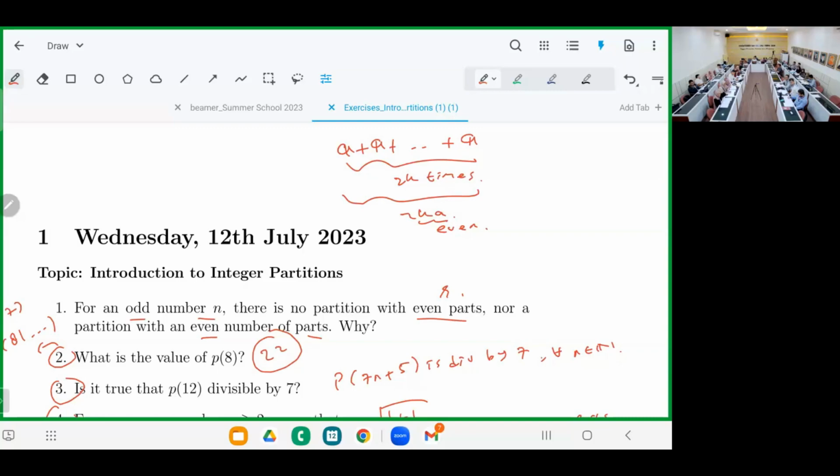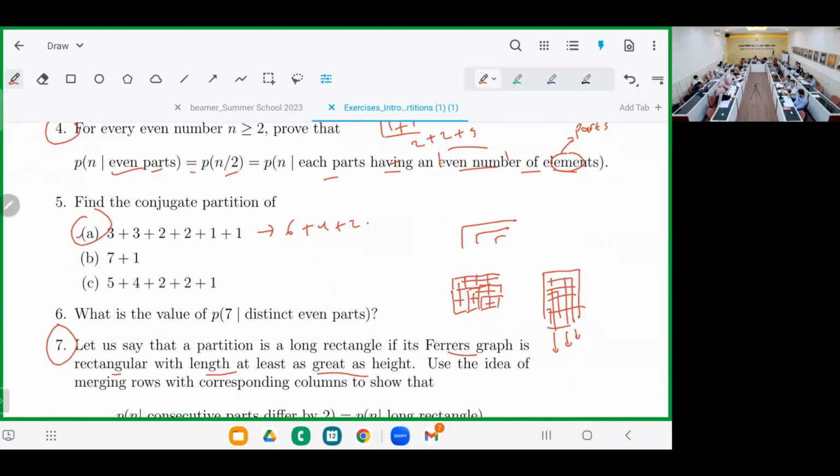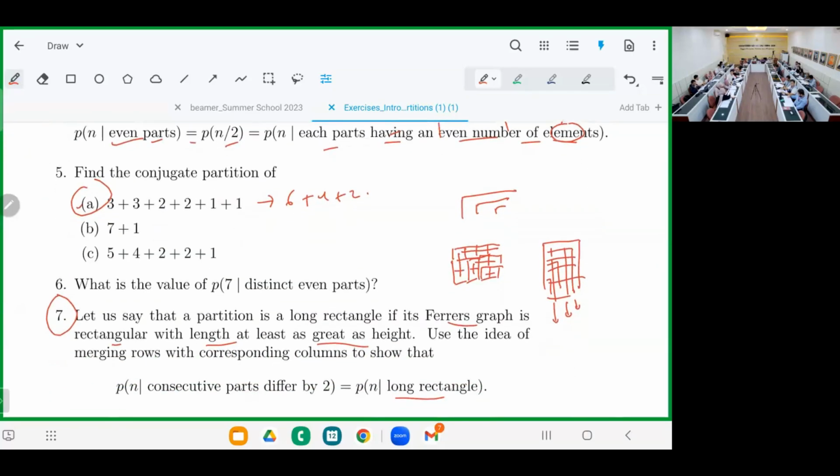Okay. Correct. Because each part will add up to an even number, and if we add all together it will be even. So number 1 should be okay. And then I think we should finish number 5.